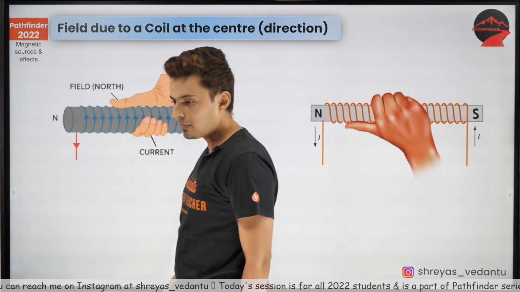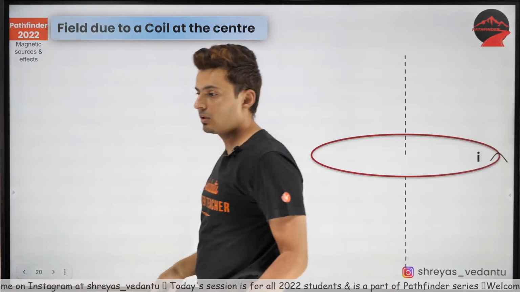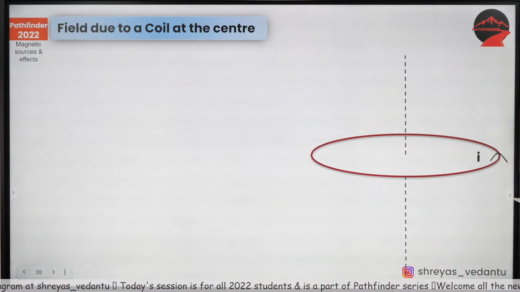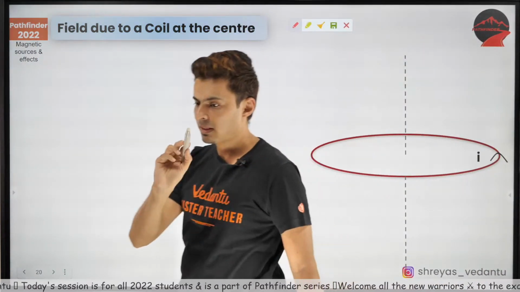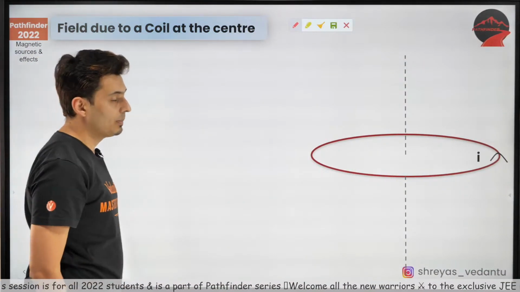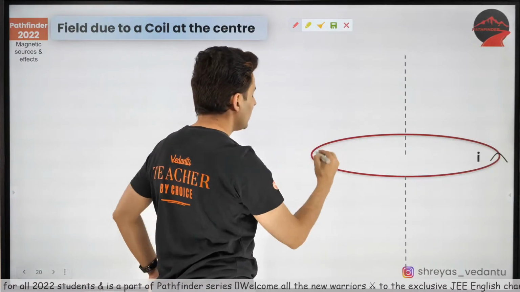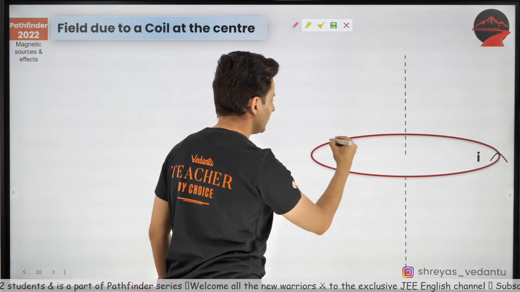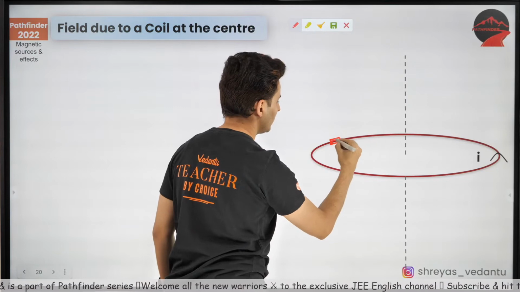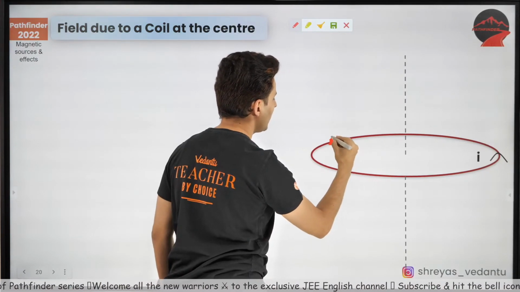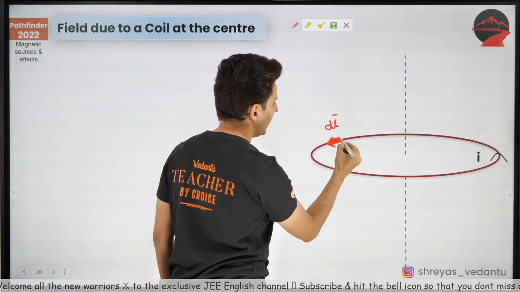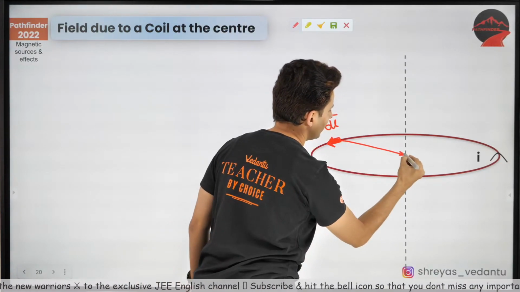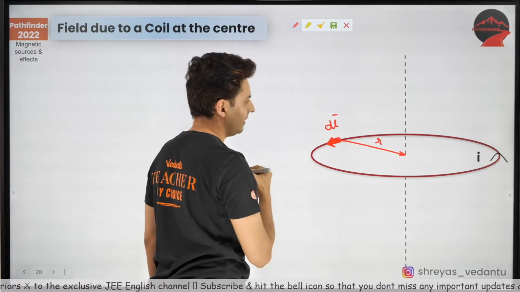Understand that. Now, let's figure out the magnitude of this. So, here is the thing. The logic goes something like this. Now, let's talk about the magnitude. This is very important. See, if you take any element, and the current goes like this, this is my dl vector, and this one is my position vector.